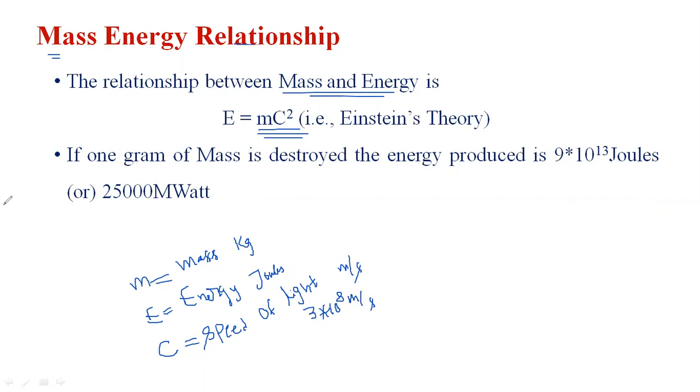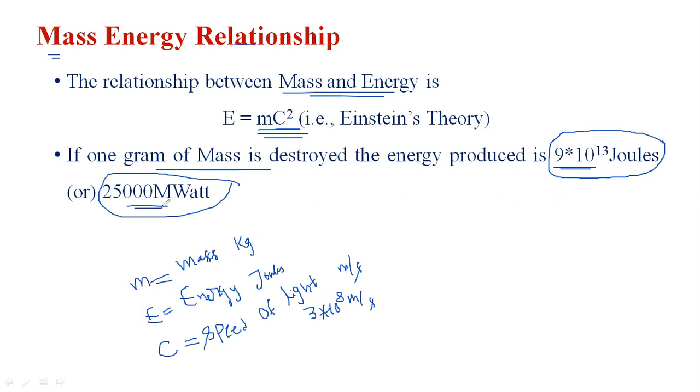Suppose 1 gram of mass is destroyed in a nuclear reactor. How much energy is produced? 9 into 10 to the power of 13 joules, or 25,000 megawatts. Just 1 gram of mass destroyed produces this much energy, simply 25,000 megawatts.